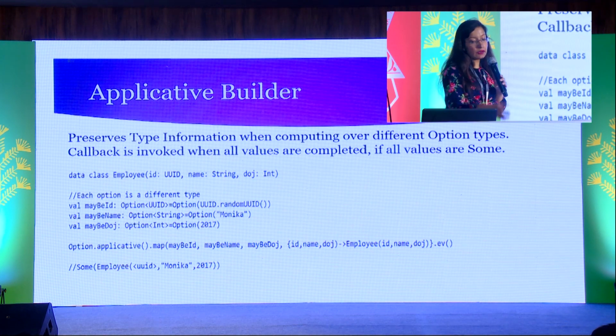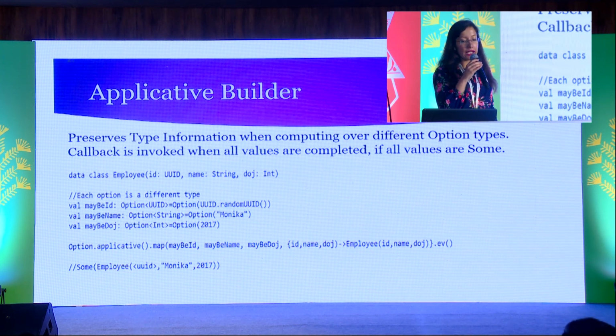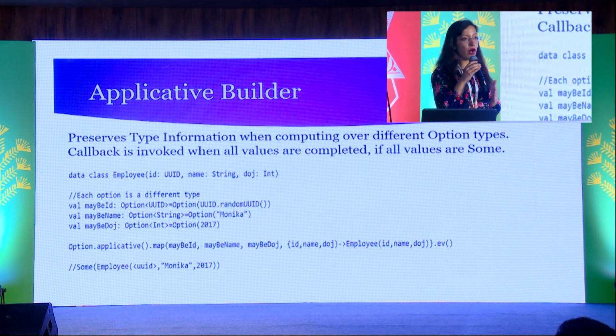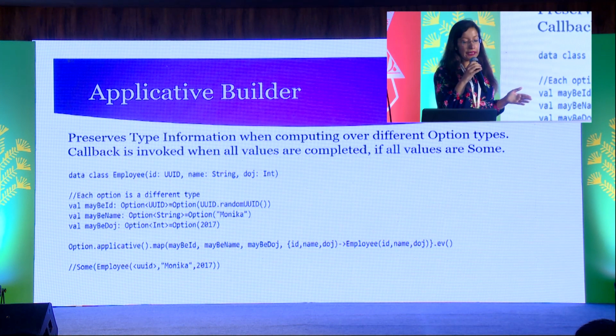So there is a concept known as applicative builder, where you compute over different option types to bind them and perform some computation. Here in the example you can see we have a class named Employee, which has 3 properties: ID, name, and DOJ. And we have variables of different option types. One is UUID, one is string, one is integer. They are used to hold the values for these properties. So we use applicative and map to map all these variable values to the properties of Employee.